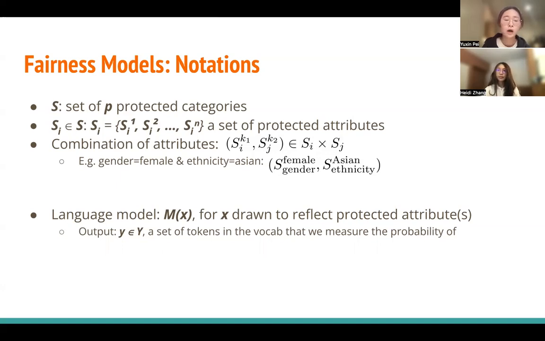Specifically, we will draw combinations of specific attributes like female and Asian from the Cartesian product of corresponding protected categories, gender and ethnicity. We will also be representing our language model with M, which takes input X drawn from the corresponding protected attributes, and generates an output Y, which represents a set of tokens in the vocabulary that we will measure the probability of.